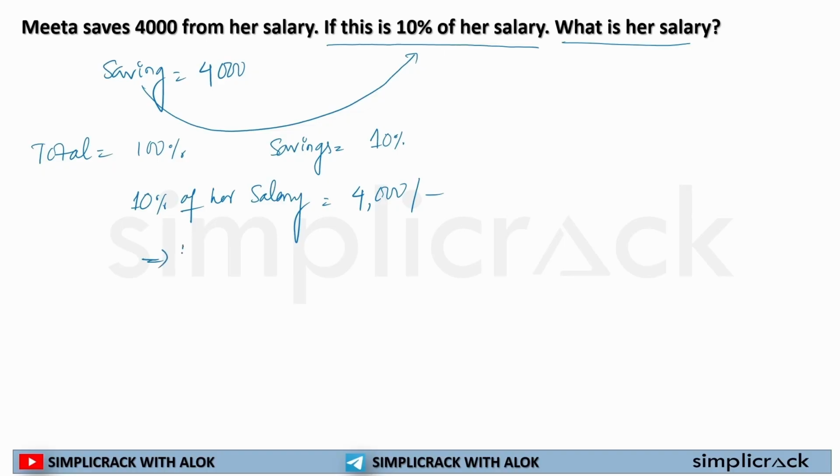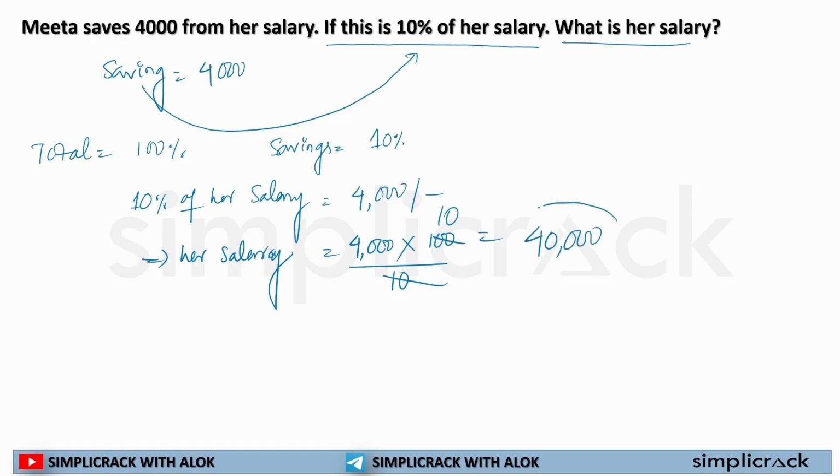So her salary will be 4,000 multiplied by 100 divided by 10. This is the formula that I have already given you. So if I solve it, I'll get what? Her salary is 4,000 multiplied by 10, which is equal to 40,000. So out of a 40,000 salary, she is saving 4,000. This is really bad. You shouldn't be doing this. This is a real life pro tip for you: saving should be much higher for your future goals.